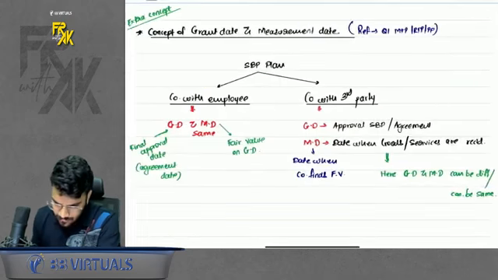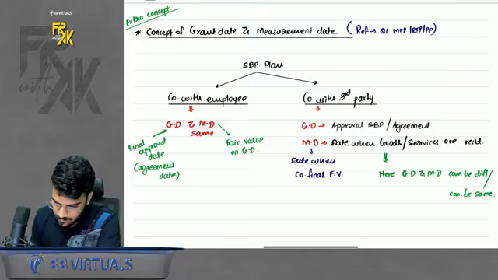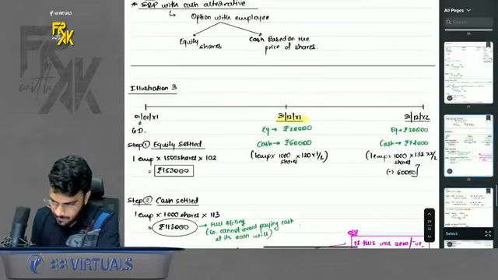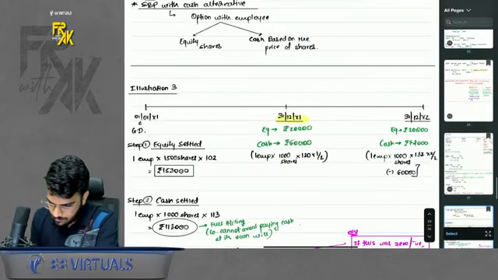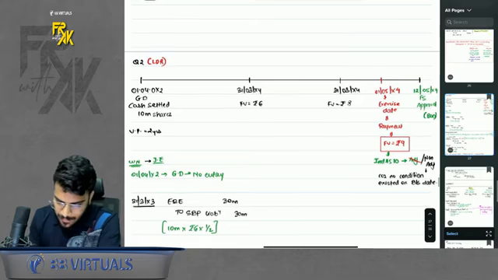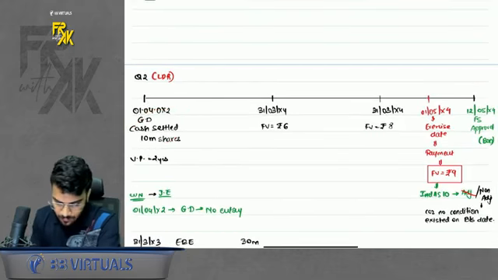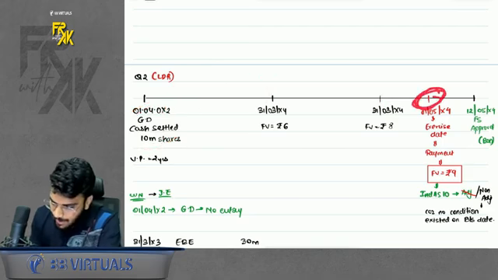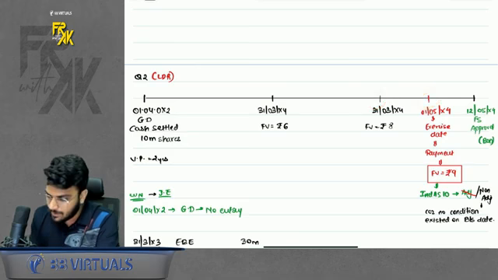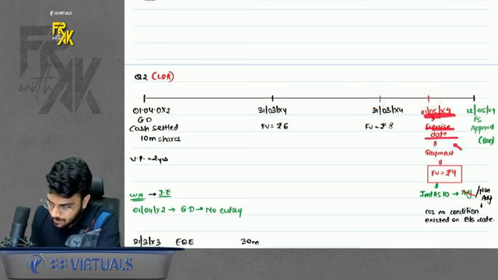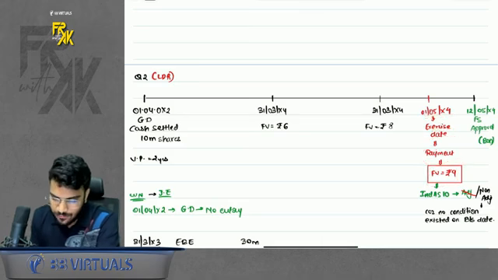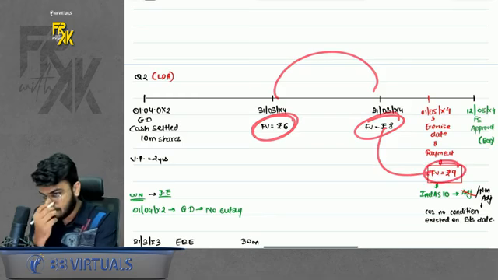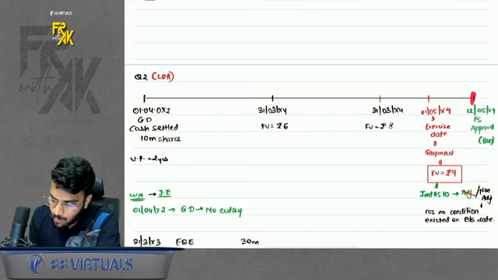I'll tell you in a very simplified manner what is the crux of this question. Just have a look here. I have prepared a chart for you that will help you revise it very easily. See, what happened is, we announced a plan on the first day. 2 years is the vesting period. After the vesting period ended, on the exercise date, the fair value has increased to 9. So in the first year fair value was 6, then it became 8, then it became 9. And they have mentioned that the FS are approved on 12th of May.